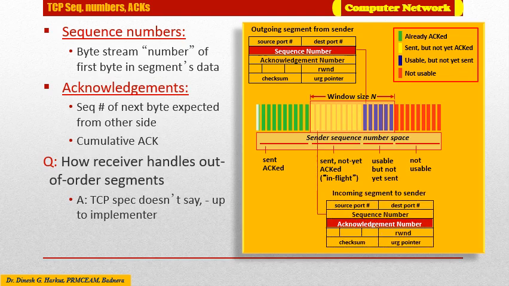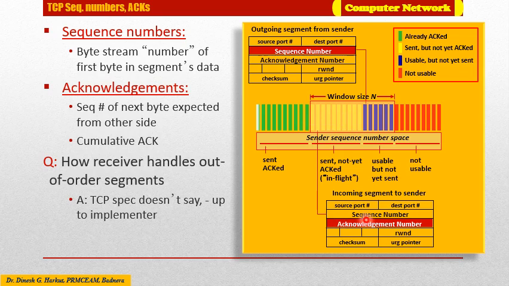The acknowledgement number field of the incoming segment includes the packet number from one among the sent but not yet acknowledged group, which is typically shown by yellow color packets.